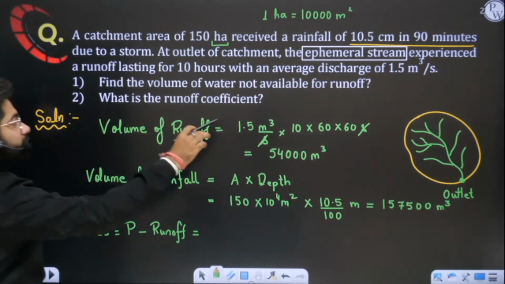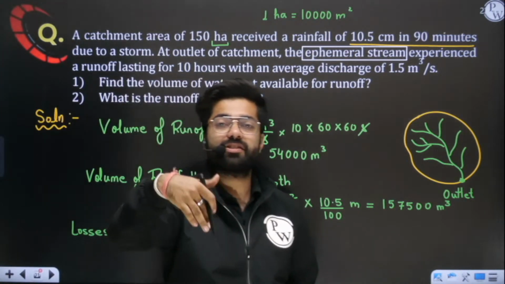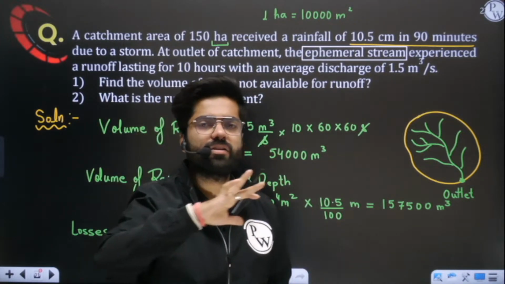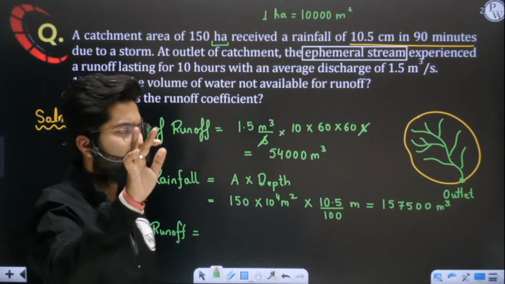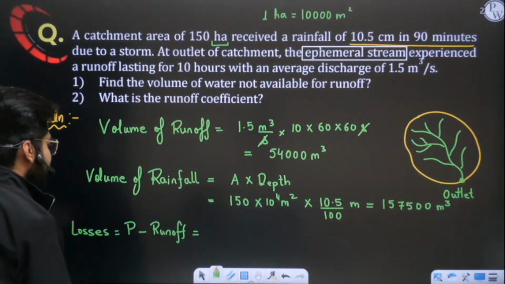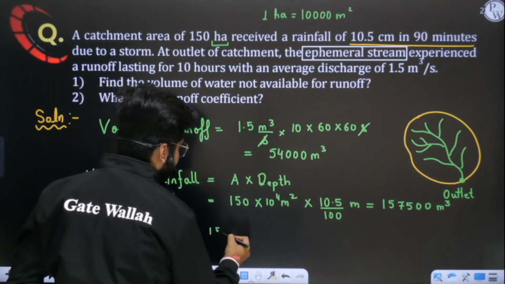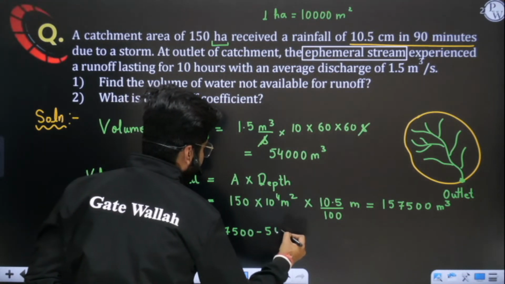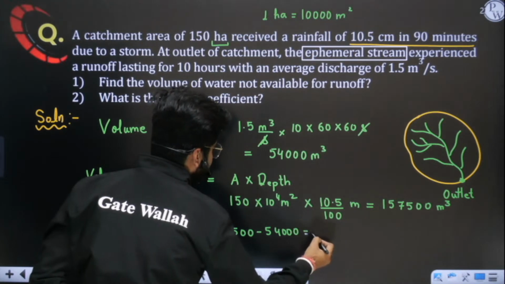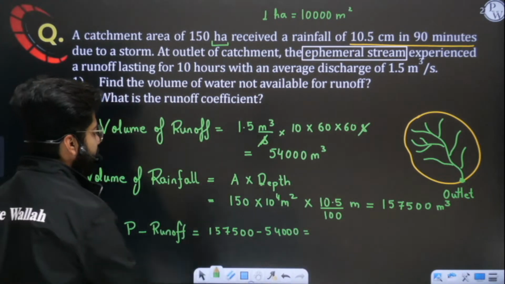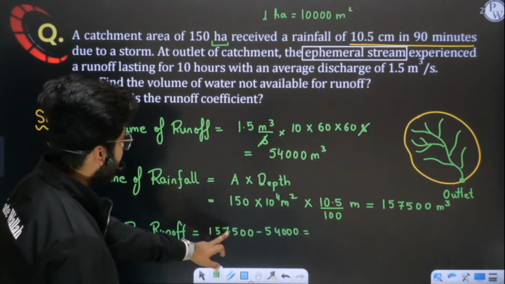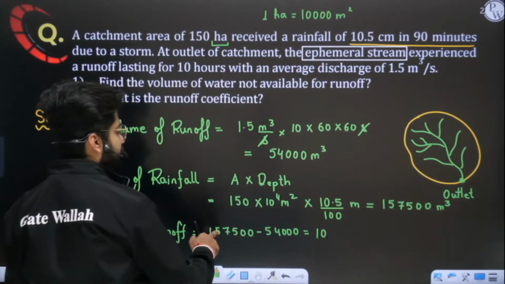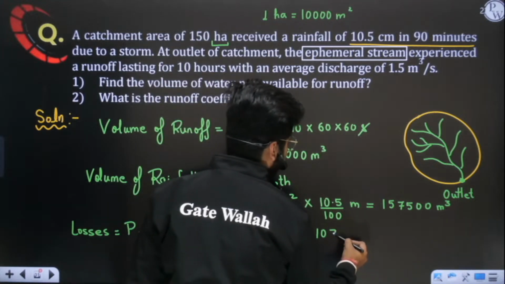Can you find the volume of water which is not available for runoff, which has simply infiltrated, or transpired or evaporated, or be it any form? Okay, it has simply been lost. So if I subtract it, sir, I will get the answer. Out of this total rainfall, 54,000 has run off, and how much water has been lost? Simply subtract it. This is very simple. 1 lakh 3,500. Okay, yes or no?